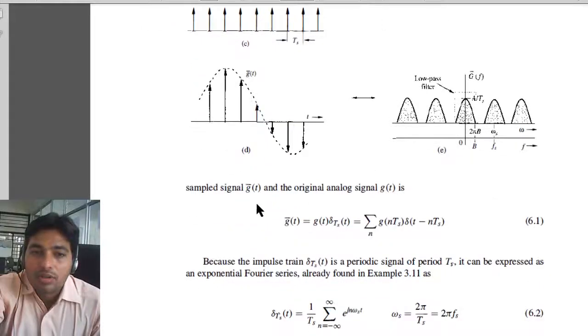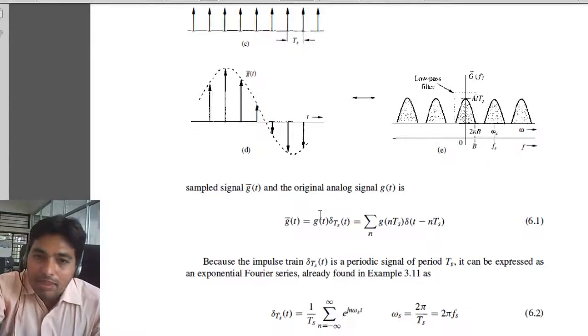So g(t) is our original signal. We have sampled this, you can see, we have taken samples, so the sampled version is g bar(t), that is the multiplication of g(t) into delta Ts.